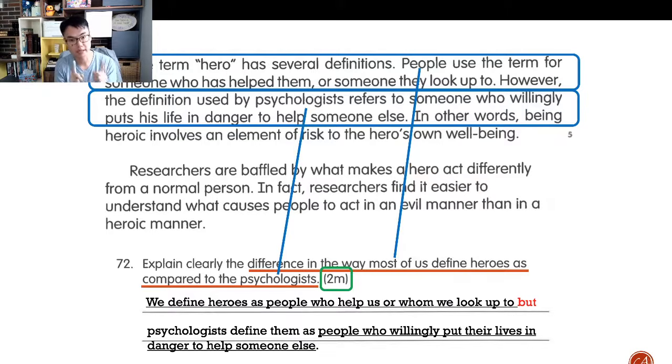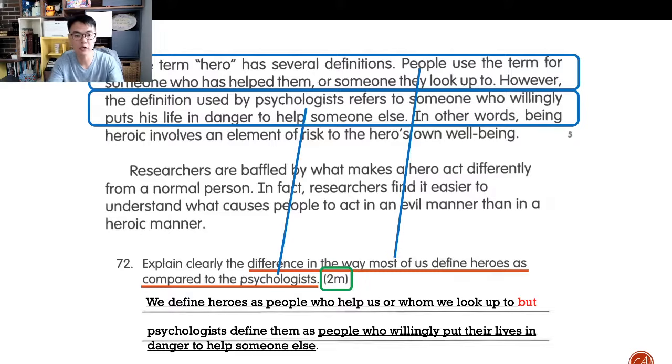But can you see here, if I leave out the part about someone we look up to, my answer will be incomplete or incorrect. Because remember, it's a comparison question. The moment you don't show the difference or the comparative difference between the two, you stand a very grave risk of getting 0 out of 2 marks. And here is where they differentiate between students who are able to understand a question and students who only have a partial understanding of the question. And in this case, partial answers can get a 0 mark.